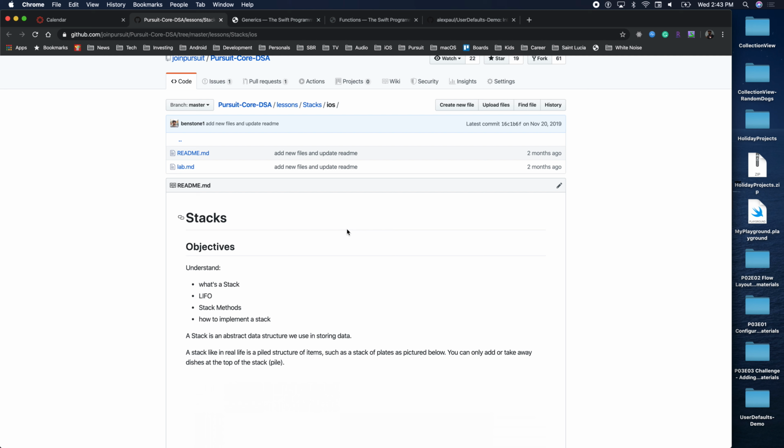Cool. So today we saw generics, we saw in-out functions, we saw stacks, right? And a stack is a great data structure for solving problems where you want to grab the last item that was added. You want to keep track of that last item that was added to remove it to solve your problem.